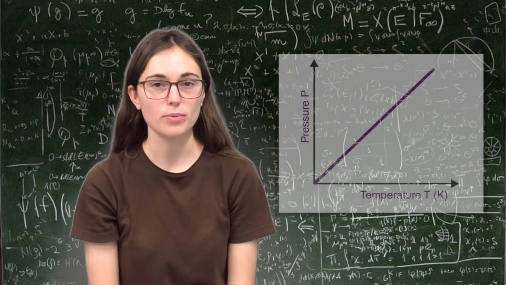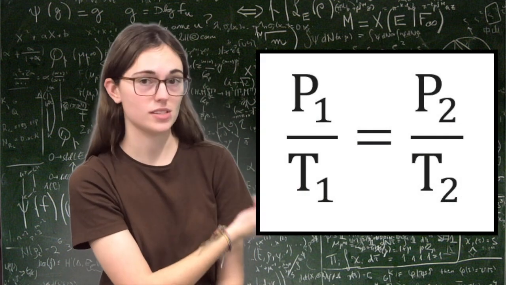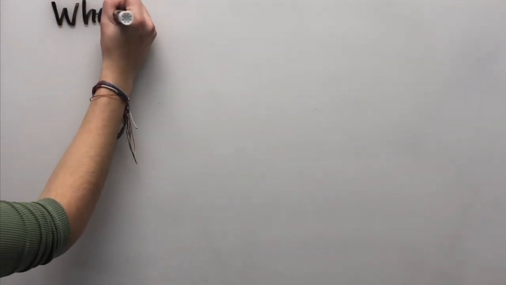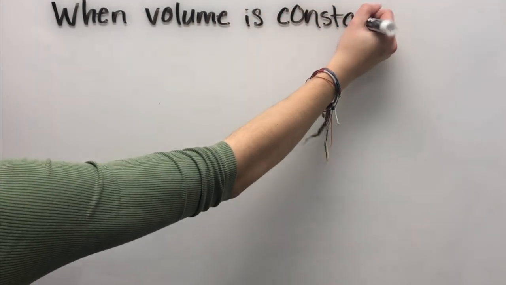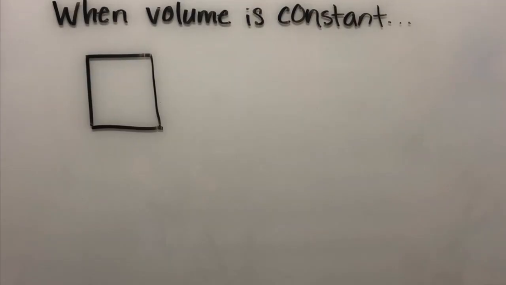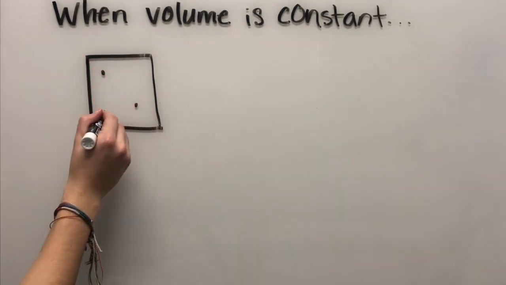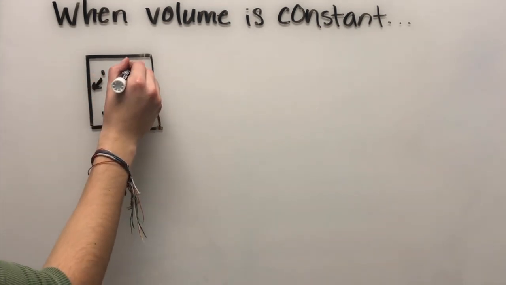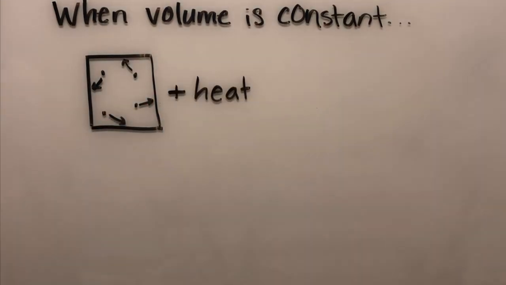And so when we do math problems dealing with Gay-Lussac's law, we write the expression as P1 over T1 equals P2 over T2. So what's happening at the molecular level? Well, when we are talking about Gay-Lussac's law, we are assuming the volume is constant, the volume of the container. And so if I draw here a sample of gas in a fixed volume container, there will be gas molecules, these little dots, that are moving around and bumping into each other and into the walls of the container, just like we said before would happen because of the kinetic theory of gases.